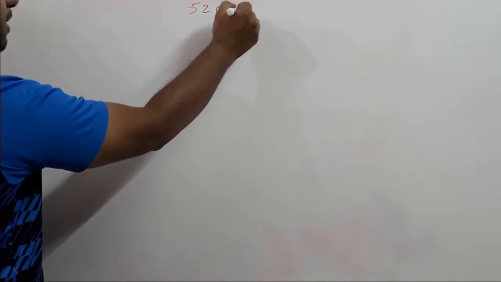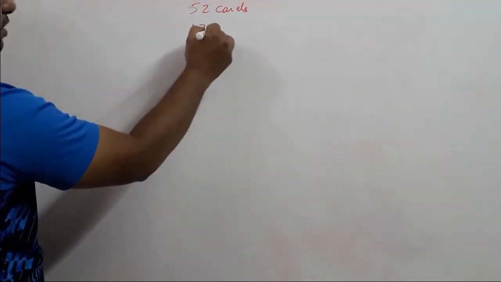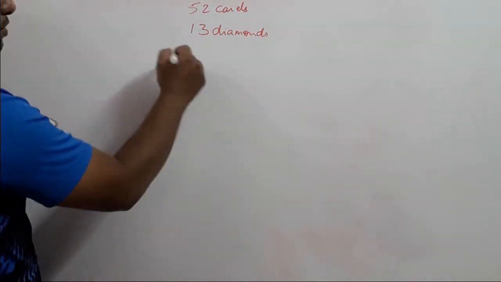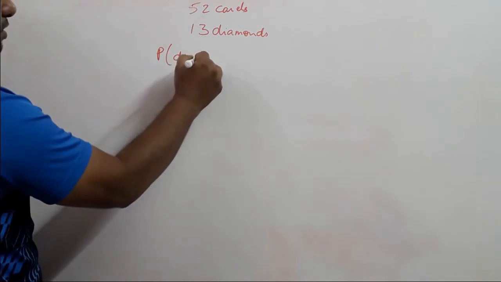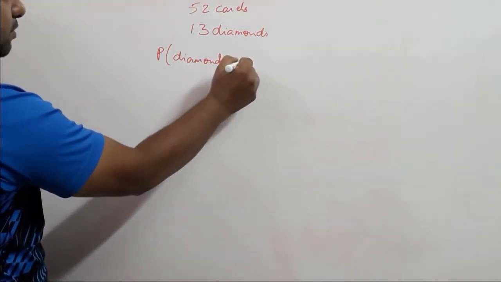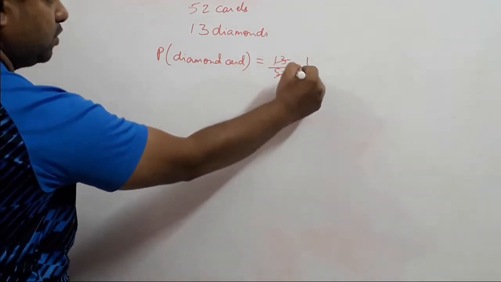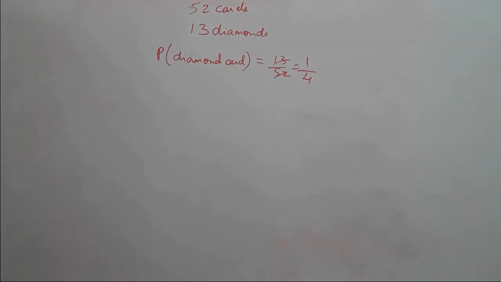Next question, one card is drawn at random from a pack of cards. Find the probability of getting a diamond card. So there are 52 cards in a pack, and how many diamonds are there? 13 diamond cards are there. So the probability of getting a diamond card will be 13 upon 52, which is 1 upon 4. So the probability of getting a diamond card is 1 upon 4.